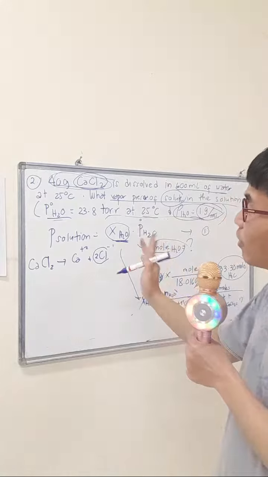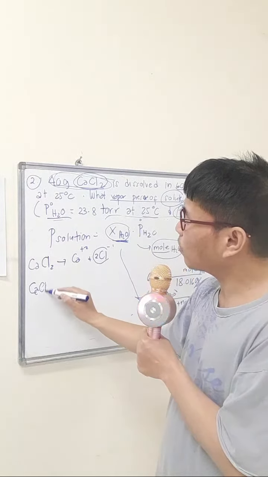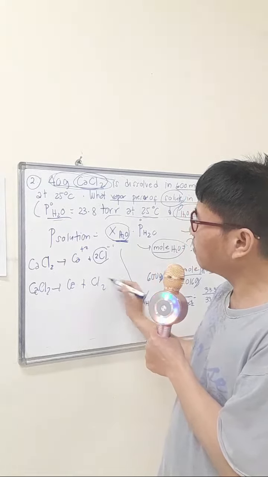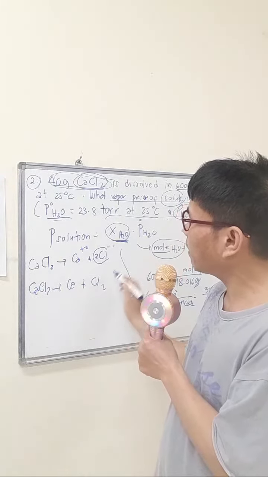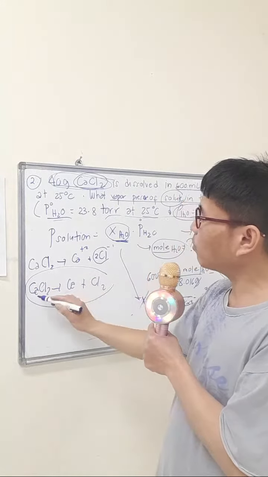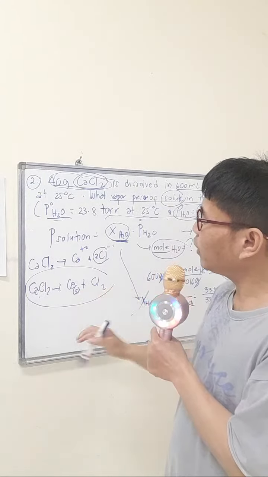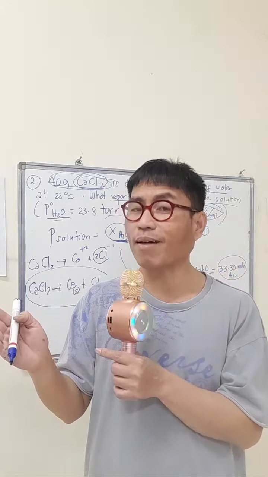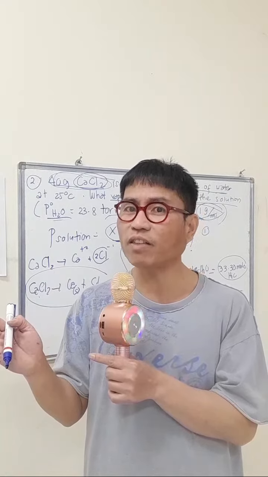So do not put chlorine gas. The chemical reaction that produces the gas is different: calcium chloride equals calcium plus chlorine gas, and to balance it, put 2 here. So calcium chloride will produce calcium solid plus chlorine gas when you decompose calcium chloride solid, for example, by heating it at a high temperature.